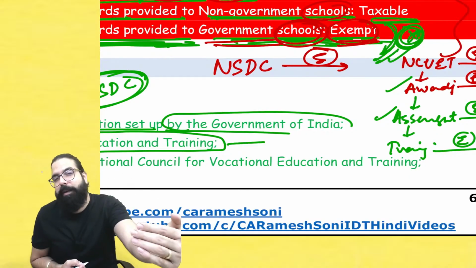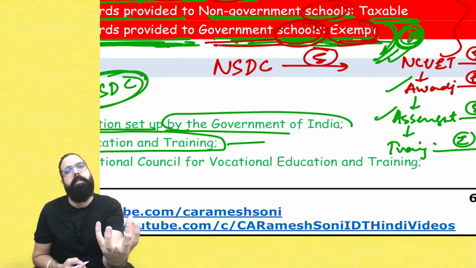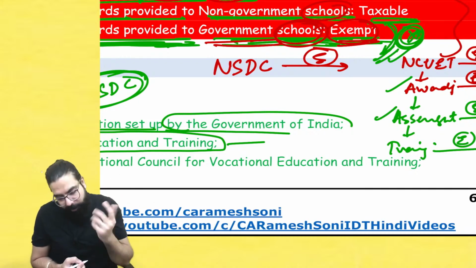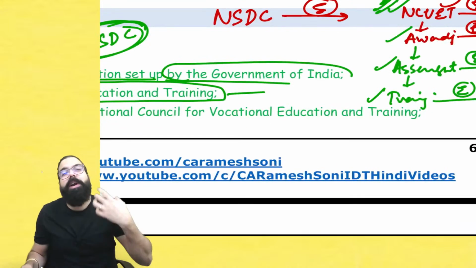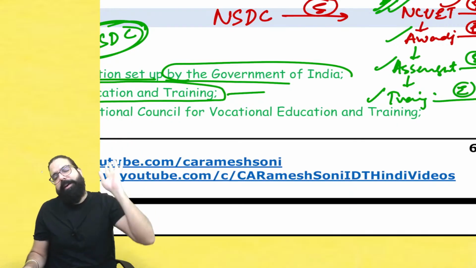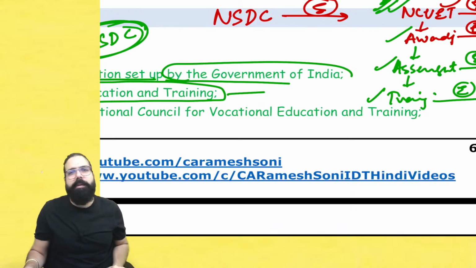So remember, NCVT's service is exempt, the awarding body under them, their services are exempt, and assessment agencies who go ahead and take exams. If you have learned one skill, a plumbing skill, assessment agencies will take your exam, so their services are exempted. Training bodies give training for various courses. If I am a body under the NCVT and I am giving training, then my services are also exempted.